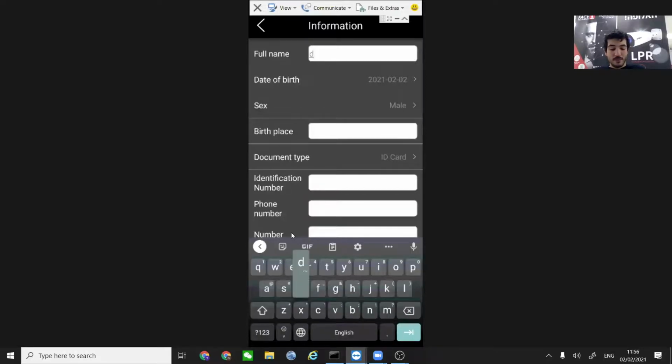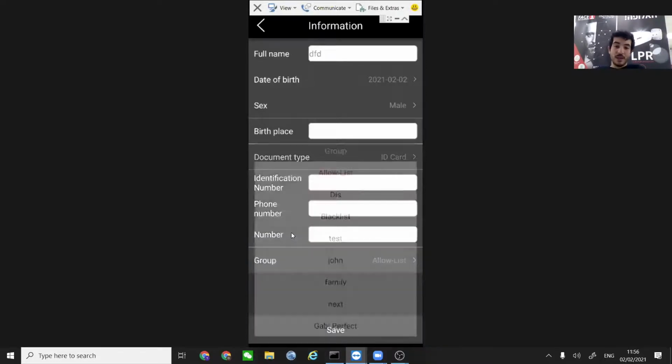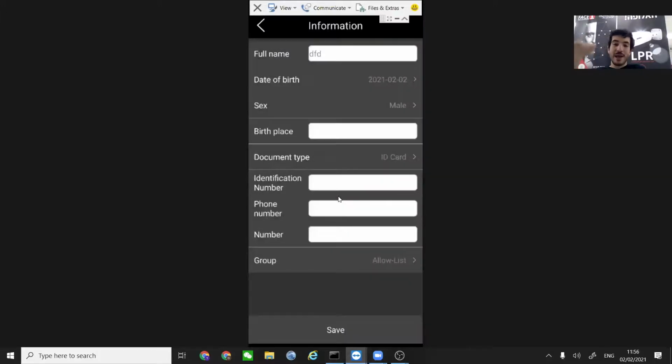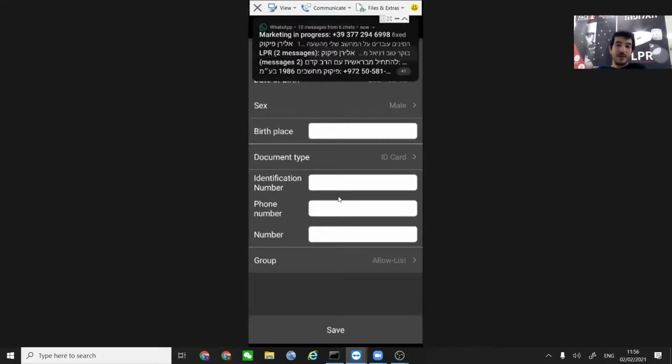Okay, we give it a name, and after that, all you have to do is to choose the group. So the groups that we are seeing right now are groups that exist on the NVR. Those are not groups on the application on the phone, those are on the NVR. So you can wander around with your phone and add your friends or colleagues or VIP customers into your database. And whenever they arrive at one of your stores, they will be greeted by a welcoming message, or the door will open for them, or you will get a push message that they have arrived. Okay, anything is possible, of course.